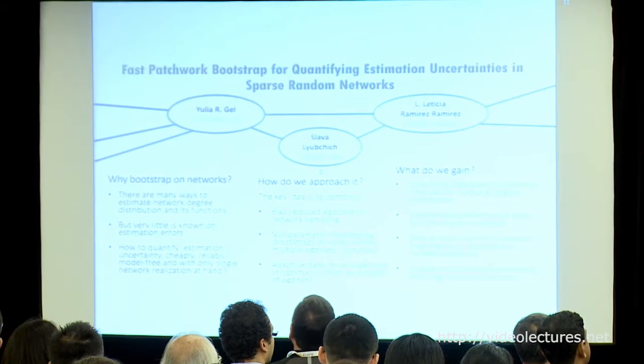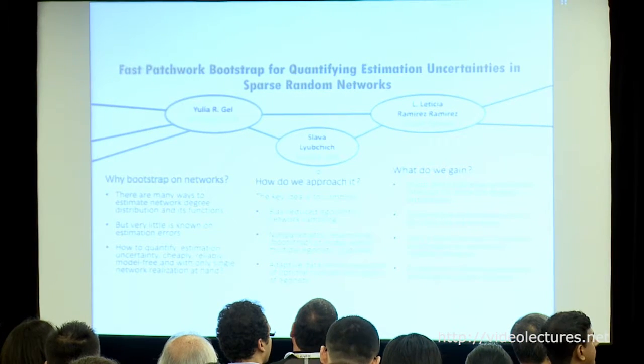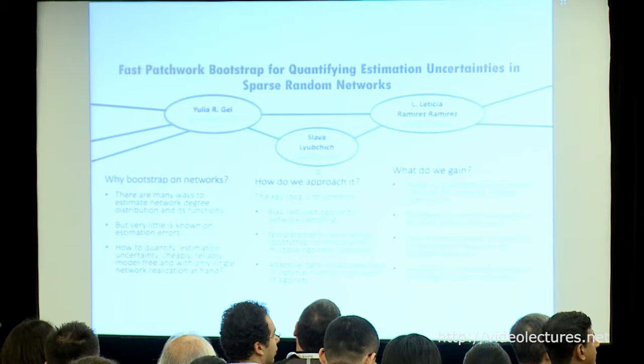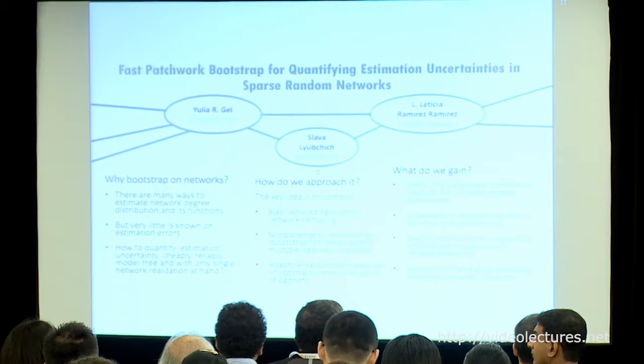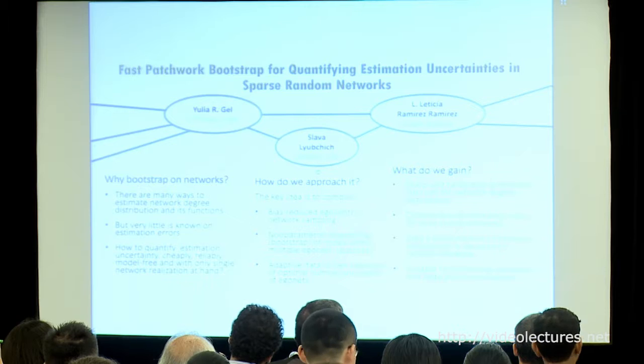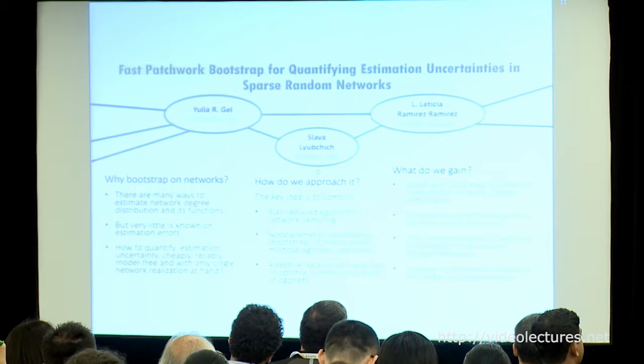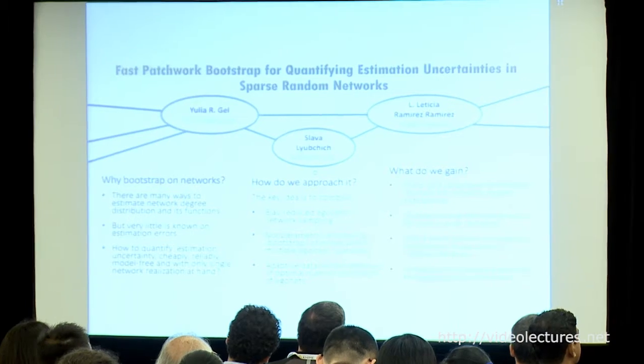So in a nutshell, what we're interested in is evaluation, estimation, and uncertainty on networks. There are very many methods for how you can, for example, estimate degree distribution and its functions, but very little is known about how you can quantify standard errors, how reliable your estimate is, and whether you can have confidence intervals associated with your estimate. So what we are doing is taking ideas that have been developed for space-time dependent processes in statistics, and bringing those to random graphs and random networks.